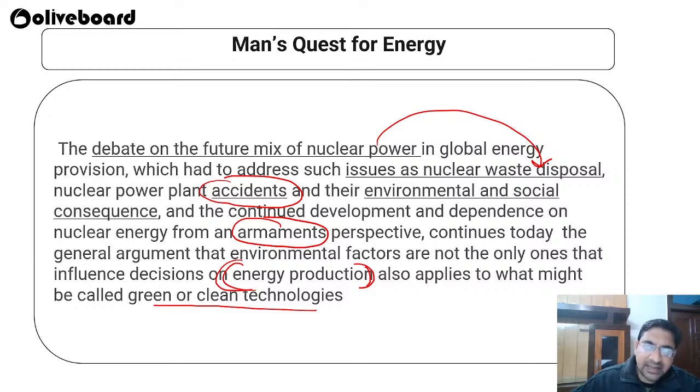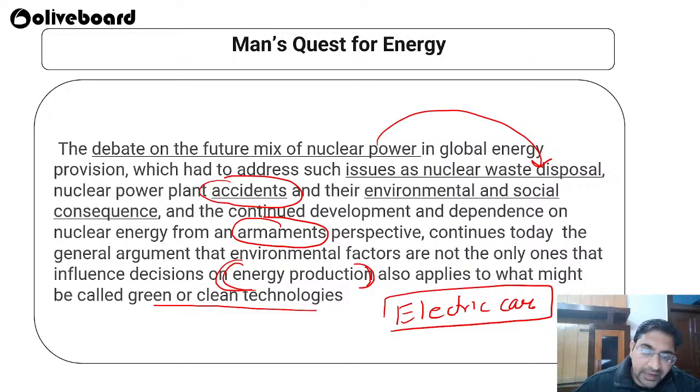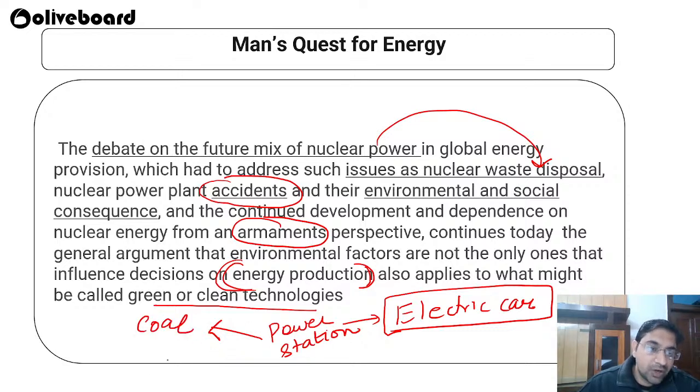People say we are running electric cars. So where is this electricity coming from? From a power station, right? From the power station only you are utilizing electricity to charge your electric cars. But on what basis that power plant has been developed, you should know whether the power plant is renewable or not. Whether it runs on coal, petrol, diesel or any other thing, or nuclear.